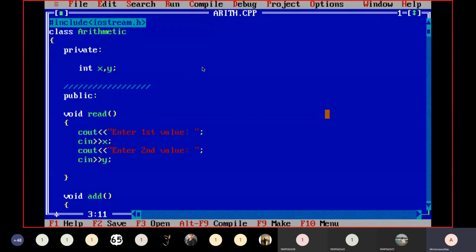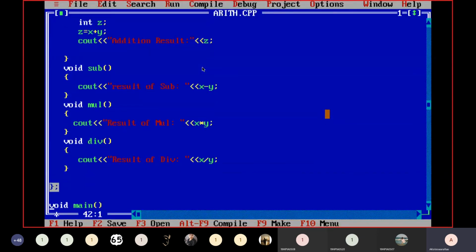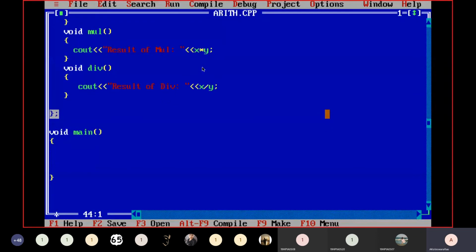Yes, sir. Okay, fine. So now the data members are private. If you declare any data members as private in a particular class, the data members are available within the class only. Within the class, in the sense, from the open curly brace of the class to the closed curly brace of that class, that private members are available. But outside this closed curly brace, we can't access that class data members if it is declared as private member. Is it clear?